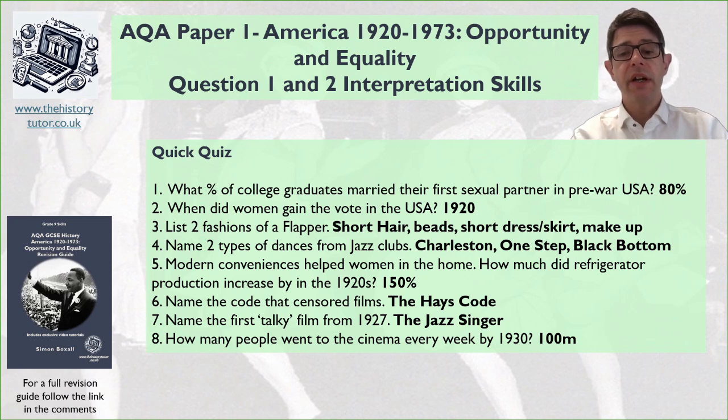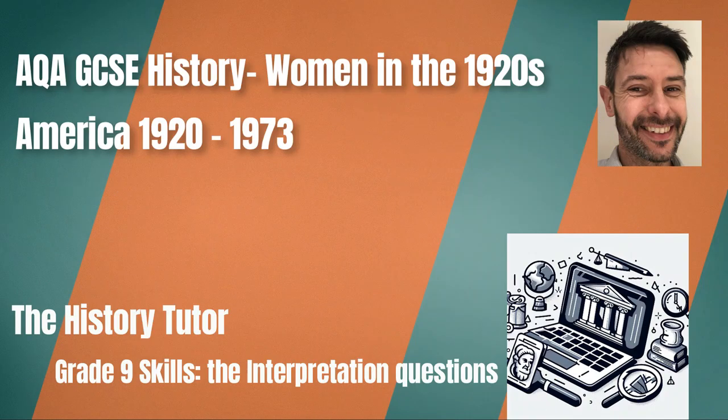The first talking film was The Jazz Singer, and how many people went to the cinema every week? 100 million. So a big family time to go out and go to the cinema.